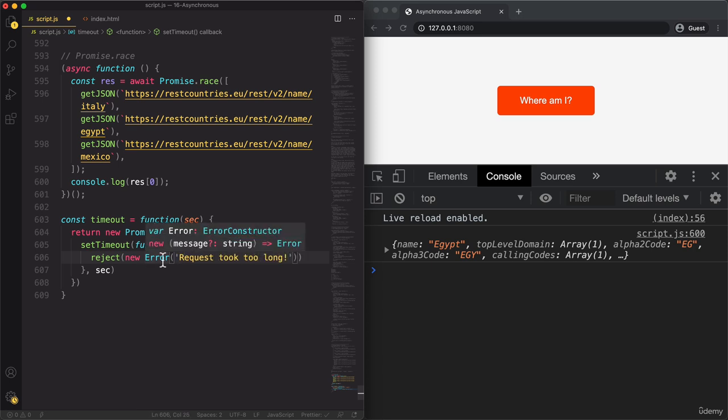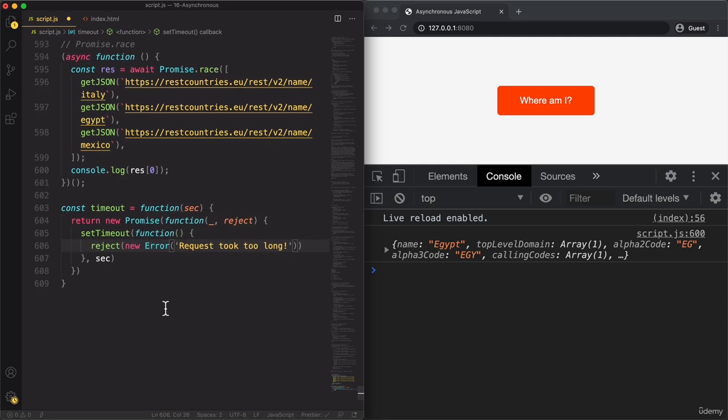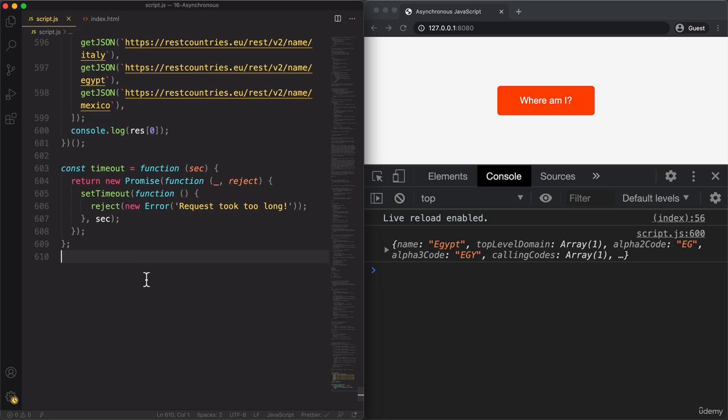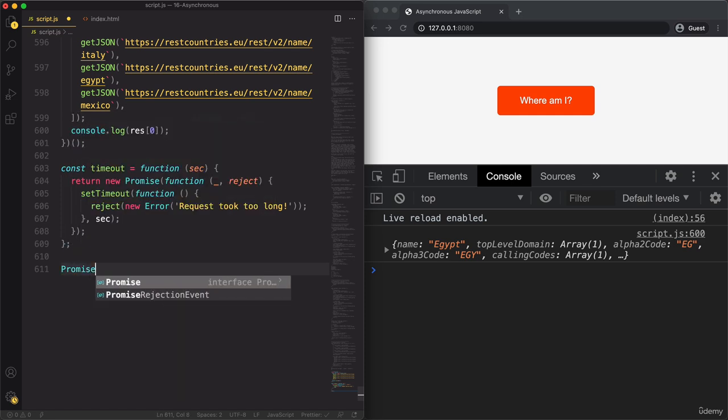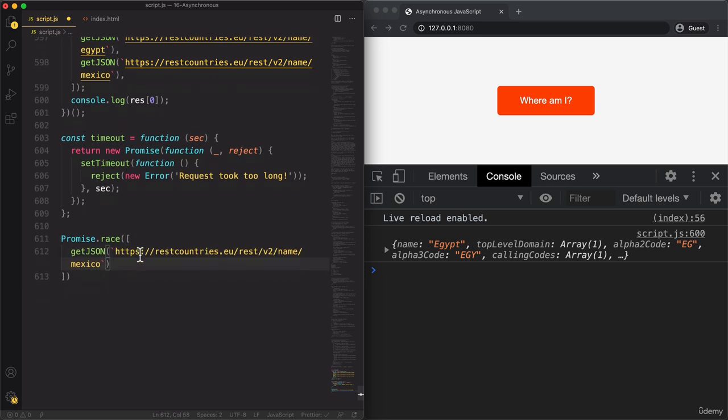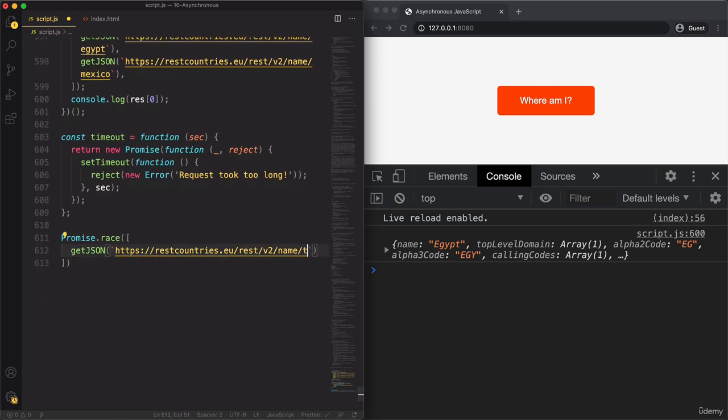And so now we can simply have the AJAX call that we were talking about earlier race against this timeout. All right. So let me show you what that means. So promise.race. And then here, the first promise, let's use again getJSON. So this is basically what we are interested in here. And let's use another country, Tanzania again.